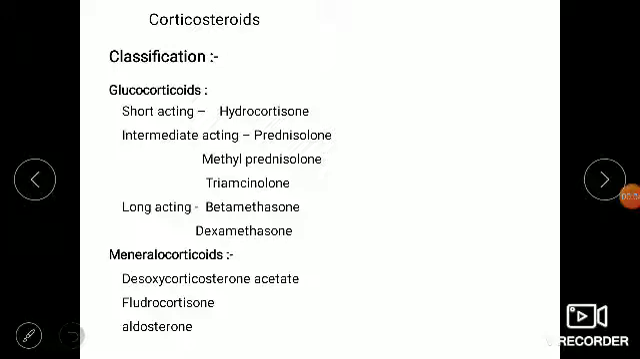Corticosteroids belong to the suprarenal gland, which has a cortex and a medulla. Corticosteroids are synthesized in the cortex of the adrenal gland. They are powerful anti-inflammatory drugs.